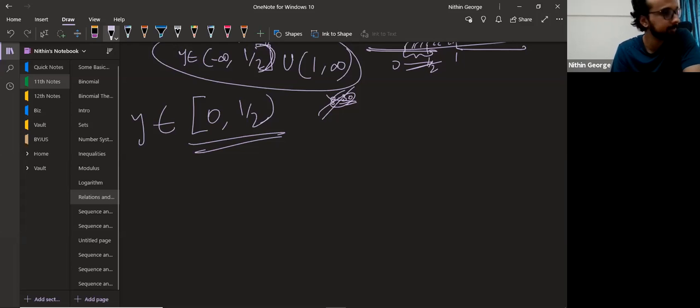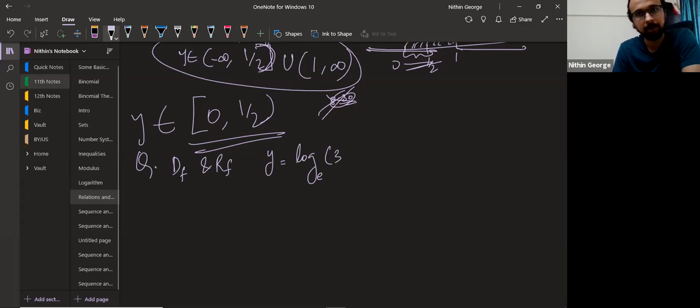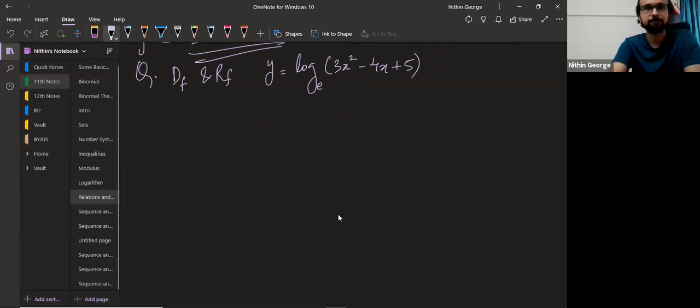The question is: find the domain and range. Domain of f and range of f, of what function? y equal to log to the base e of 3x square minus 4x plus 5. Find the domain and the range. How do you find the domain? Let's do that quickly. You guys only tell me.